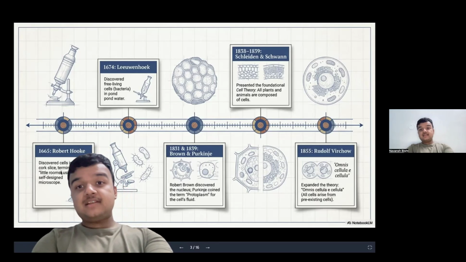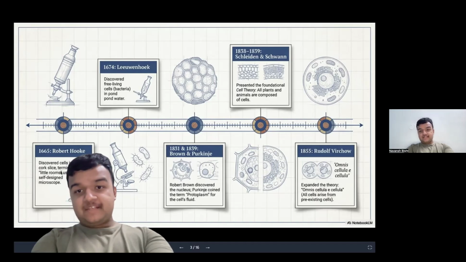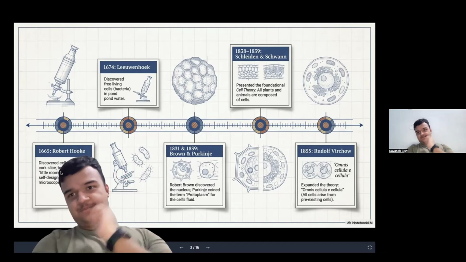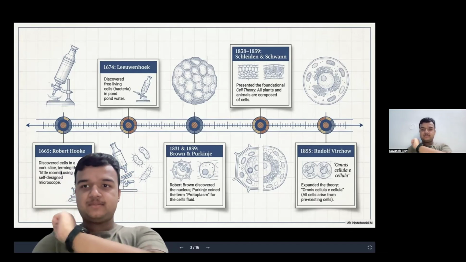Next, in 1838 and 1839, Schleiden and Schwann presented the cell theory, that all plants and animals are composed of cells. They basically defined that the cell is the building block of living organisms.